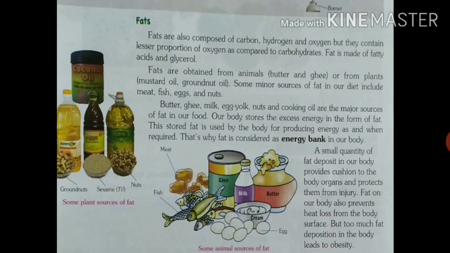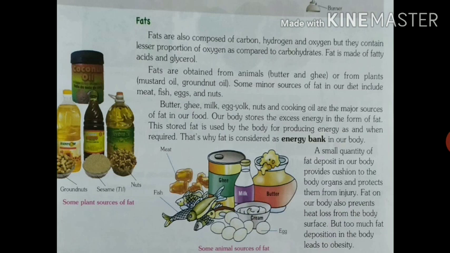It means that it consists of what? Carbon. So it is composed of carbon, hydrogen, oxygen, but the percentage of oxygen is less in fats as compared to carbohydrates. Fat is made of fatty acid and glycerol. So fat is also made up of fatty acids and glycerols.